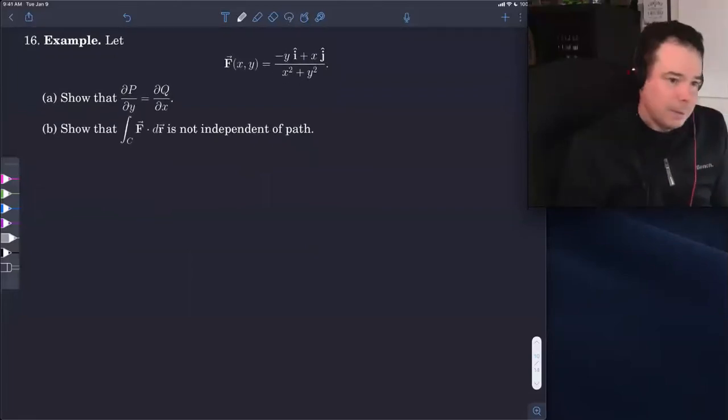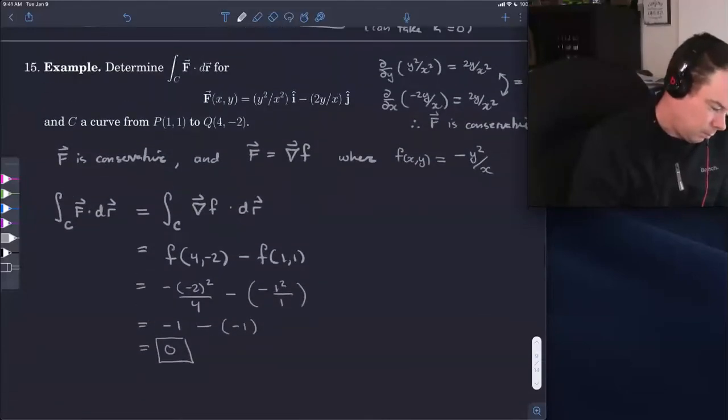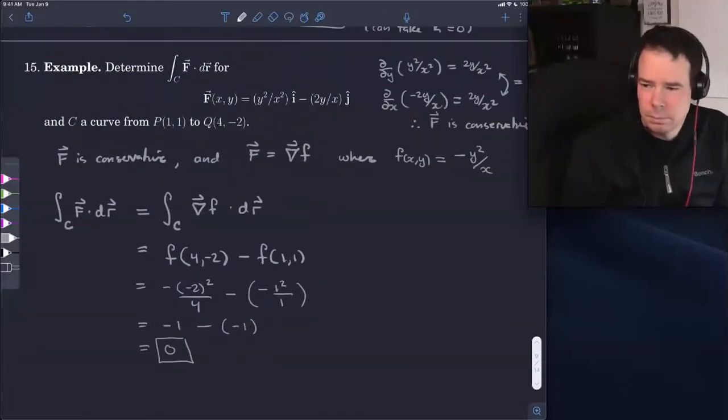So Professor, could you go back to the previous example for a second? Sure. Thank you. So here in f of x, y equals negative y squared over x.